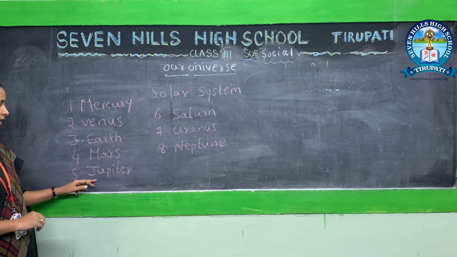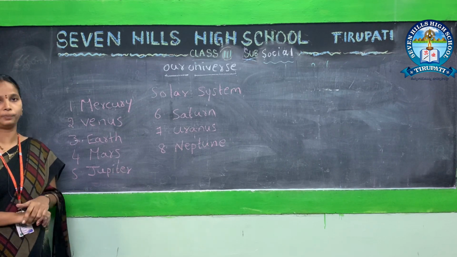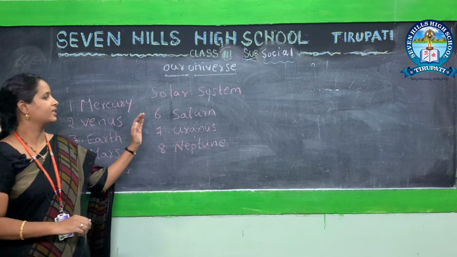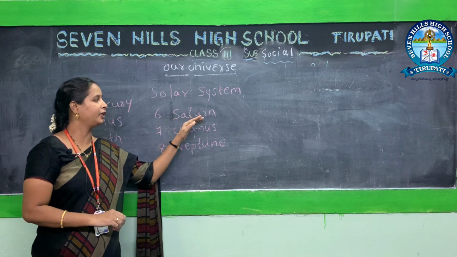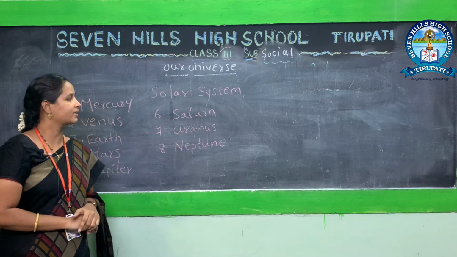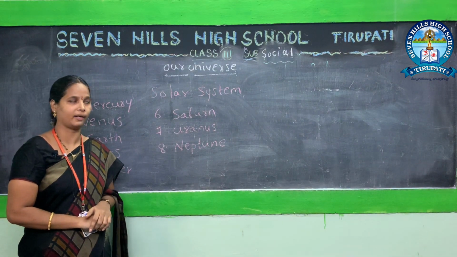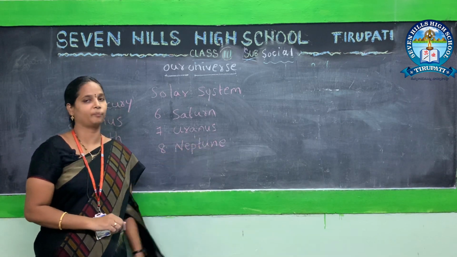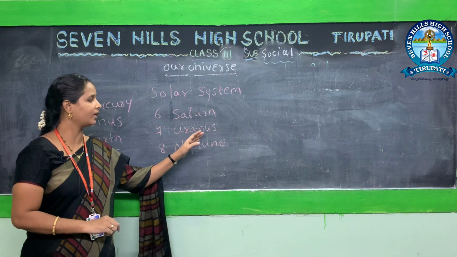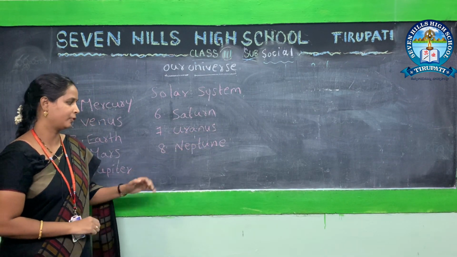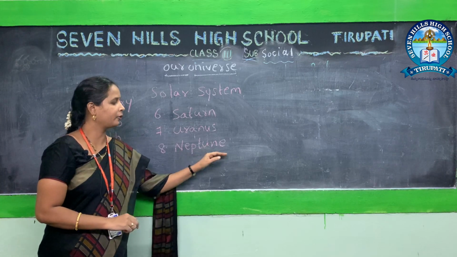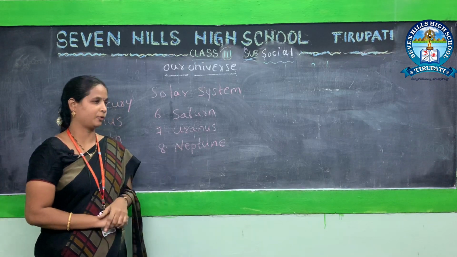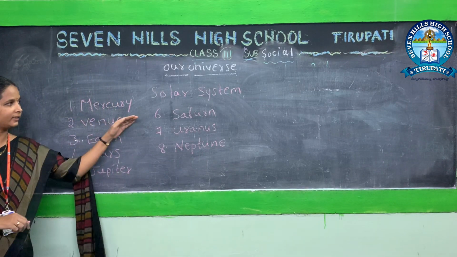Fifth one, Jupiter, J-U-P-I-T-E-R, Jupiter. Sixth one, Saturn, S-A-T-U-R-N, Saturn. Seventh one, Uranus, U-R-A-N-U-S, Uranus. Eighth one, Neptune, N-E-P-T-U-N-E, Neptune. Okay children, you learned these 8 planets.